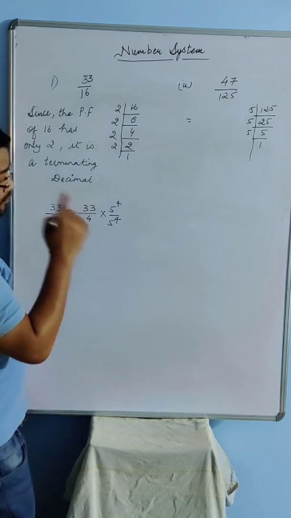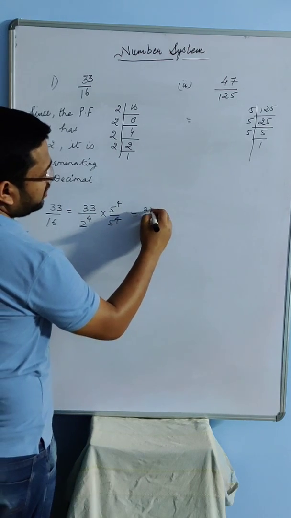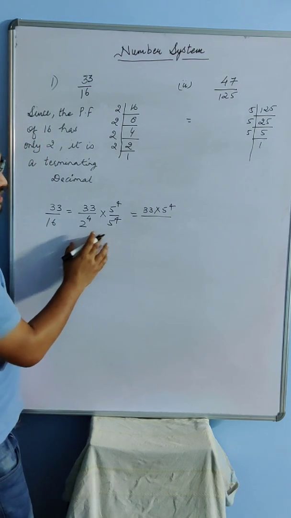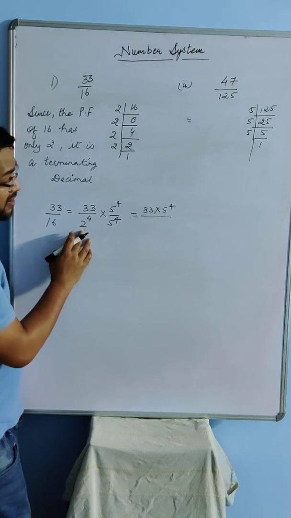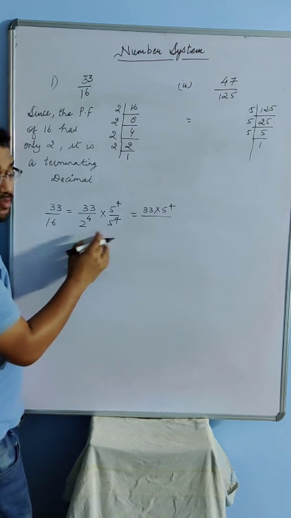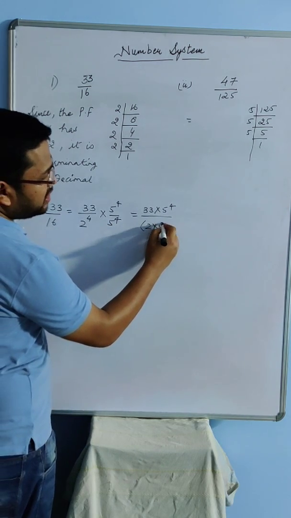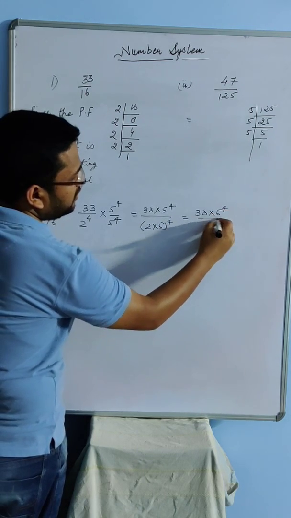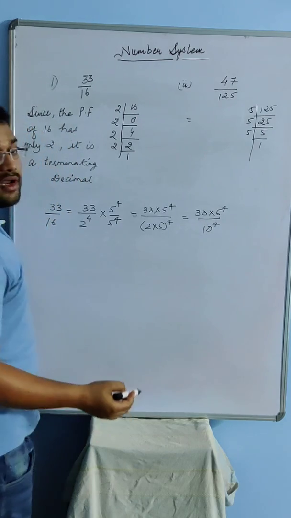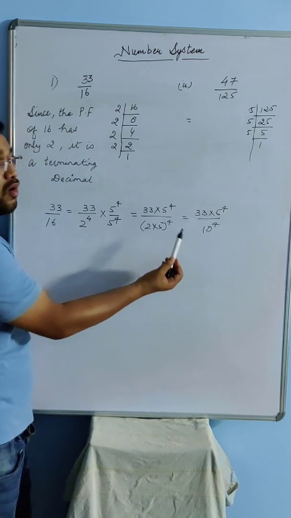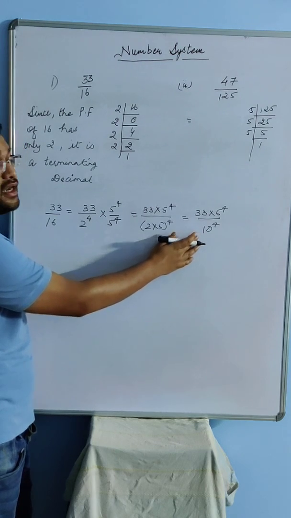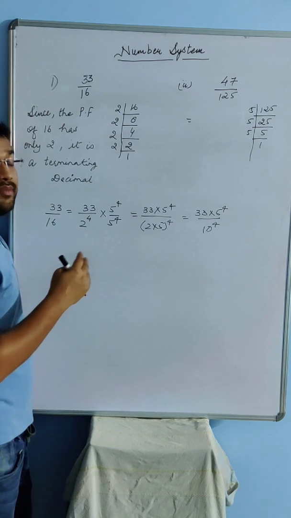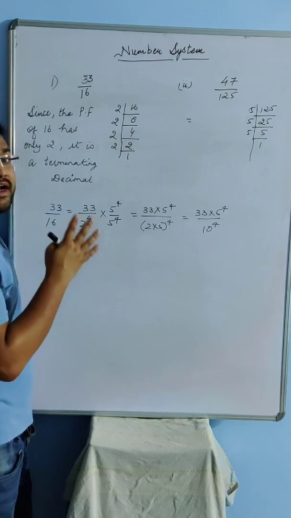I am not going to be concerned about the numerator, I'm just concerned about the denominator. Now again the same exponential law: if bases are different and their powers are the same, then bases are multiplied and powers are taken in common. So I have 10 to the power 4. Now clearly, since I have 10 to the power 4, or 4 tens multiplied, the decimal will be terminating after 4 digits.